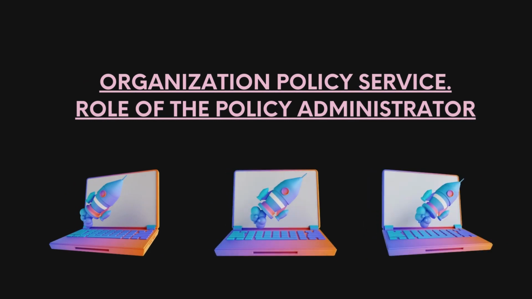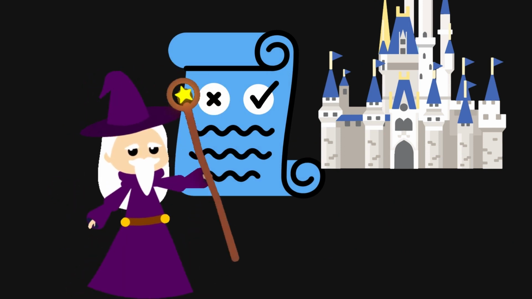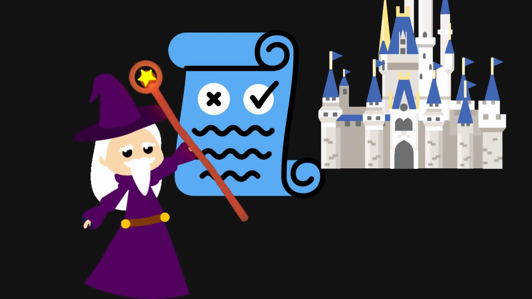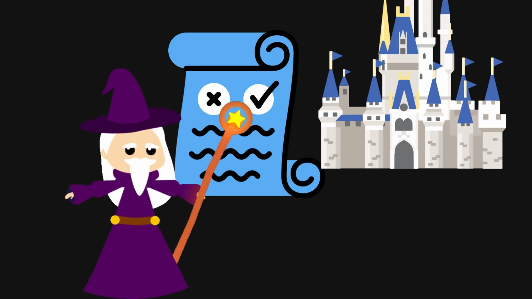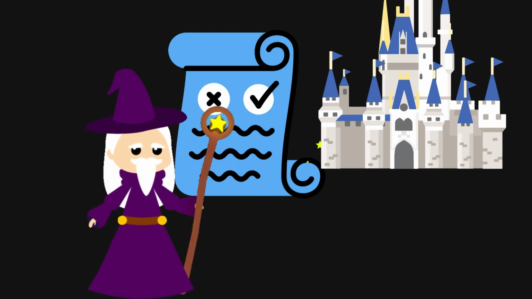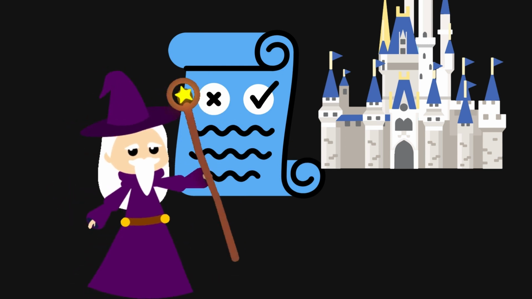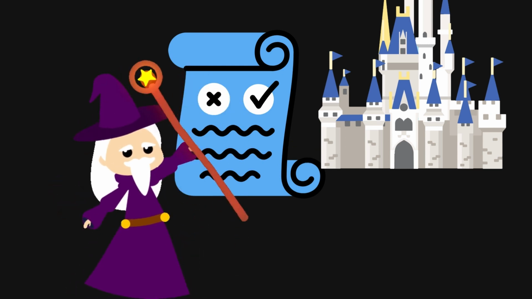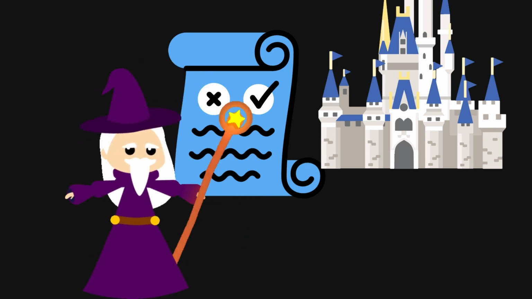Now let's talk about the organization policy service and the role of the policy administrator. Think of the organization policy service as a wise wizard who helps us make rules for our castle. The wizard ensures that everything is organized, controlled, and follows the castle building rules. What about the policy administrator role? What is it? The person who makes sure the party and the castle are both awesome.